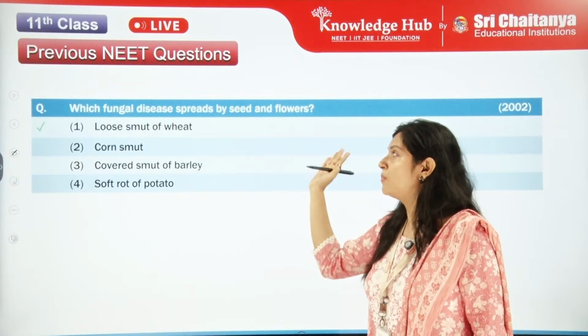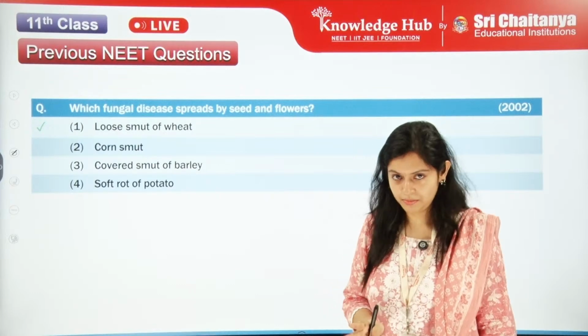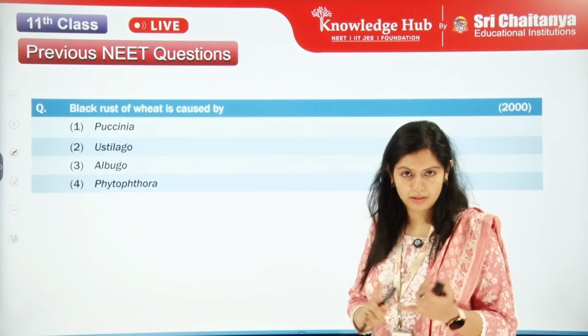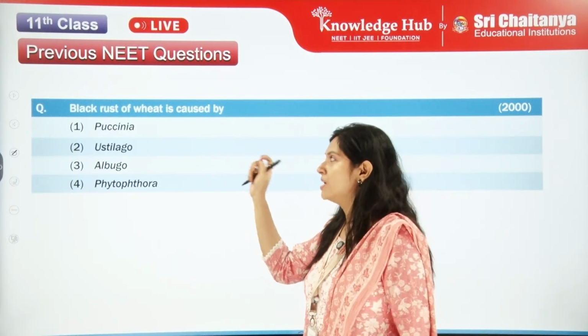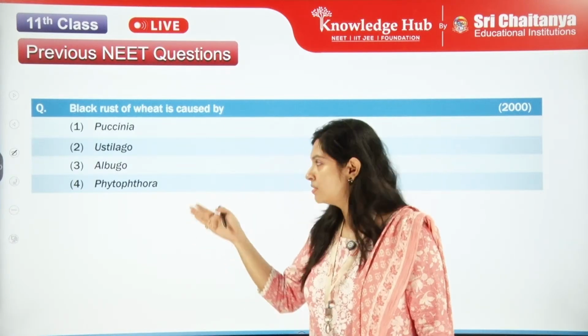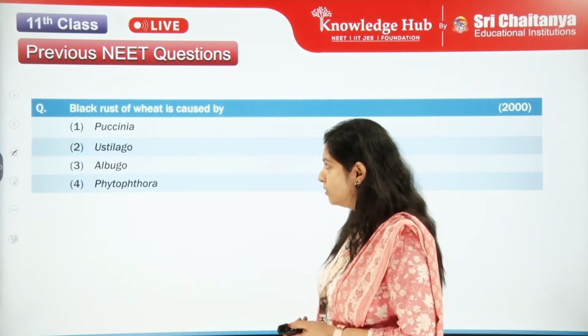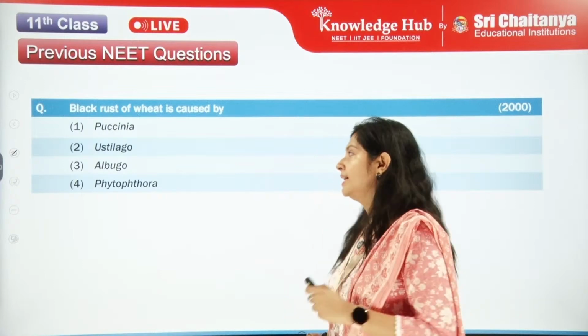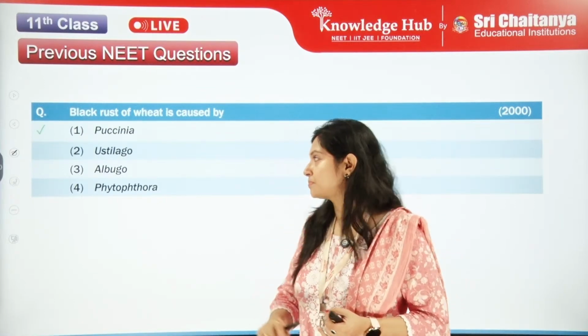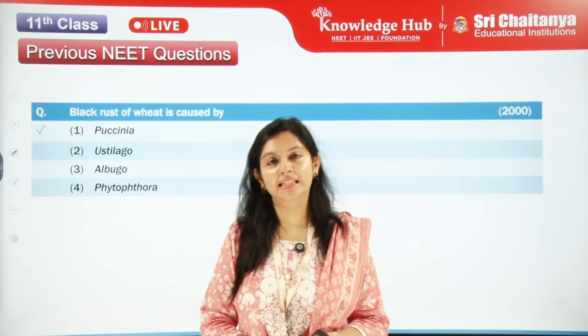This is spread by the seed and the flowers. The rest of them are not. After this, black rust of wheat is caused by Puccinia, Ustilago, Albugo, or Phytophthora. This is already done once. Definitely, my dear students, it is caused by Puccinia.